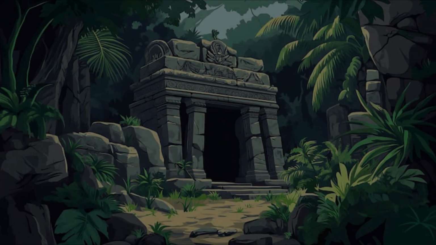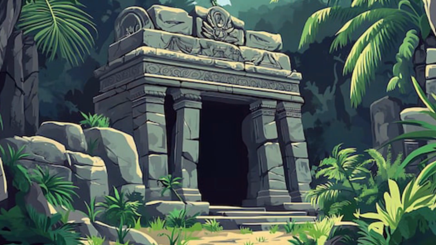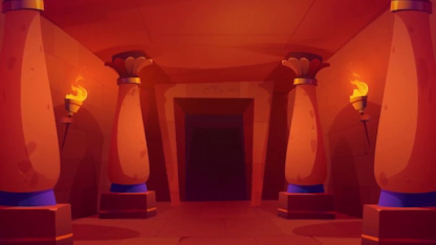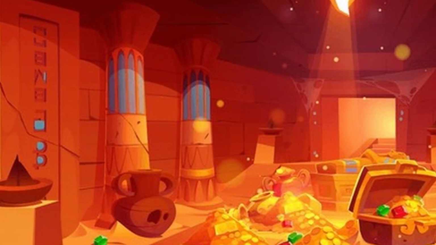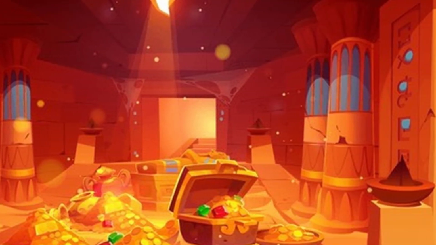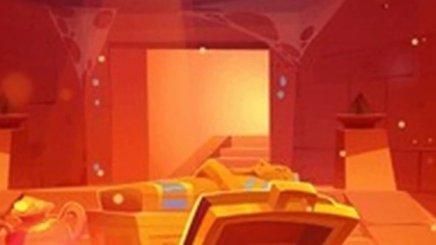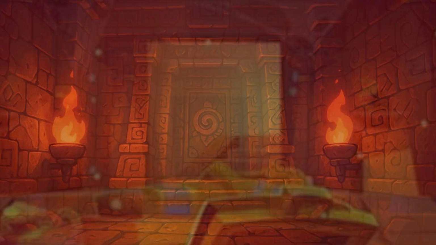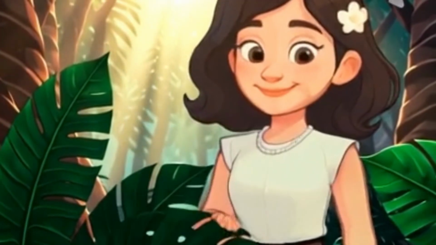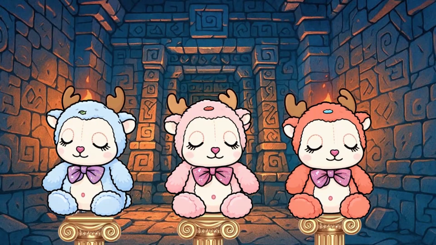Legends say that deep in forests, inside ancient temples, a great treasure is hidden, one that only a thinker can find. The treasure is guarded by three lords: the truthful lord who always tells the truth, the lying lord who always lies, and the random lord who answers sometimes truthfully and sometimes not. Anyone has at most 3 yes or no questions to figure out which is which.